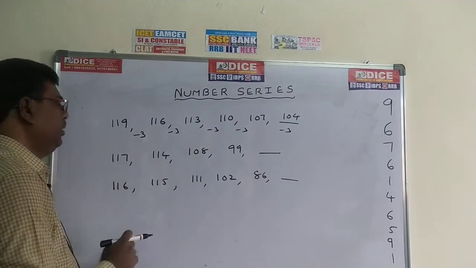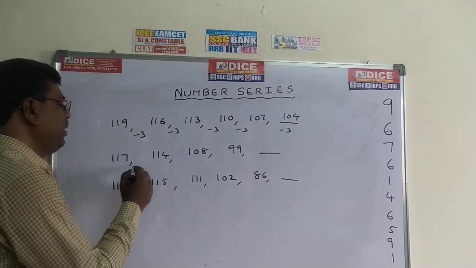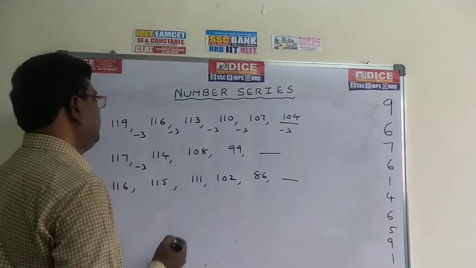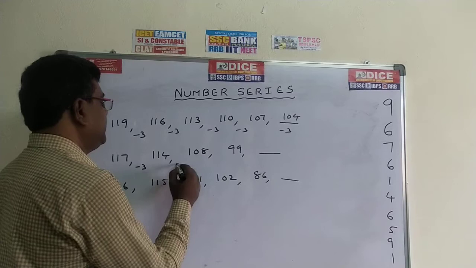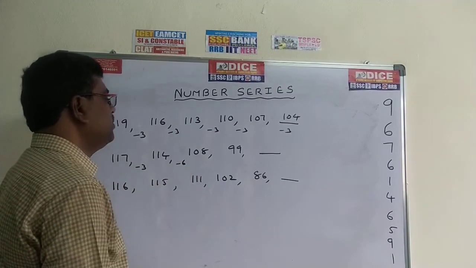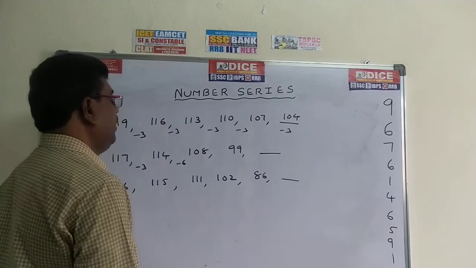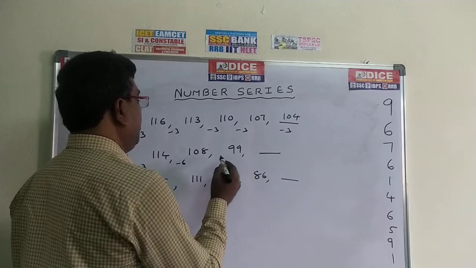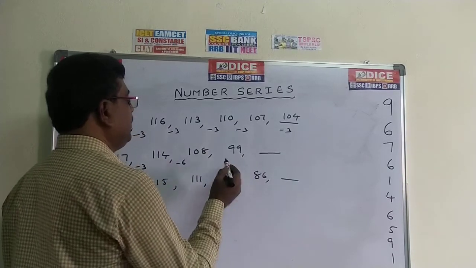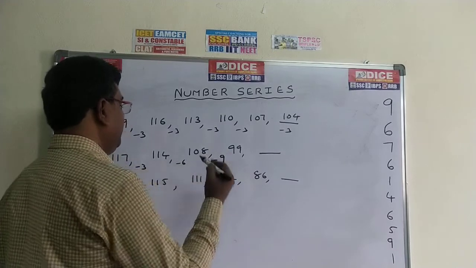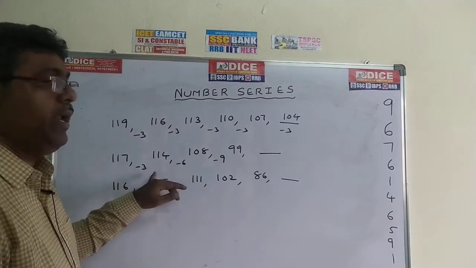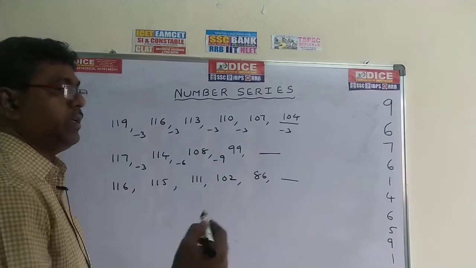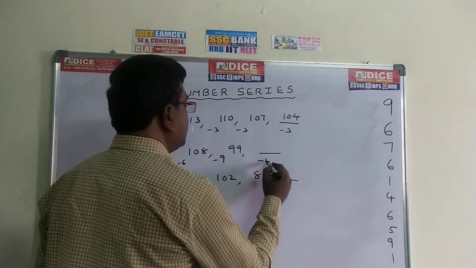Come to this problem. 117 minus 114, the value becomes minus 3. 114 becomes 108, which means minus 6. 108 becomes 99, which means minus 9. So it is nothing but a 3 table. Minus 3, 3 1s are 3, 3 2s are 6, 3 3s are 9. Next in the 3 table is 12, so we have to subtract 12.